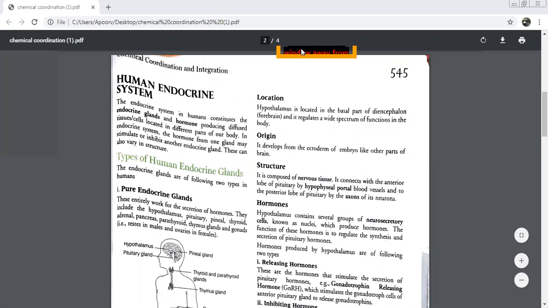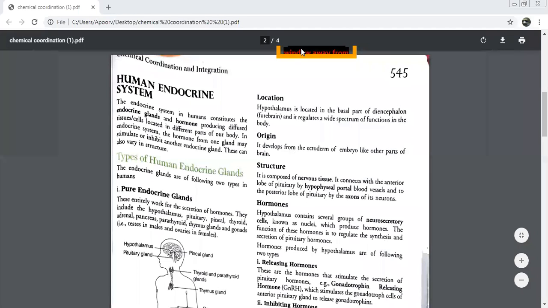It is connected to the anterior lobe by hypophyseal portal blood vessels, and to the posterior lobe with the help of axons. It is mainly composed of nervous tissue.